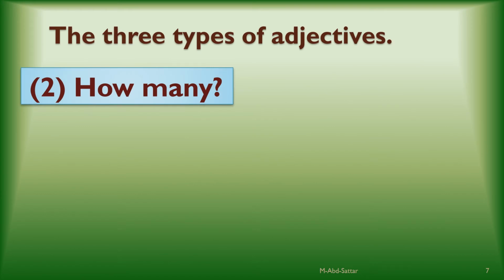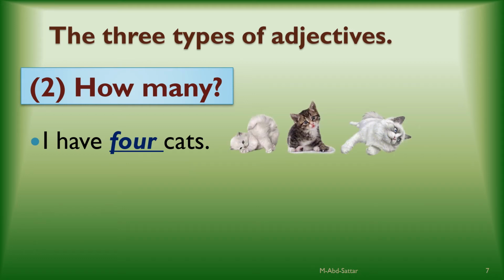The second type: adjectives that tell how many, and they usually deal with the number, even without specifying the exact number, but they tell in general about the number. Like this example: I have 4 cats. I can tell you that I love pets and I love cats and I have cats, but I just wanted to specify the number. So the word four is a number. It is an adjective that tells you how many. How many cats do I have? I have 4 cats. Look at them. Very cute.